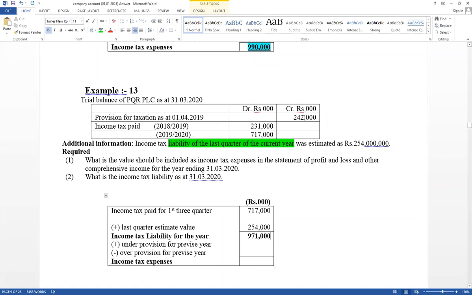Over provision. Therefore, here differential will equal 11,000. If it is over provision, that value should be deducted. Therefore, 11,000 over provision. Therefore, this is the value that should be considered as expense, 960,000. Therefore, this value should be included in income statement.